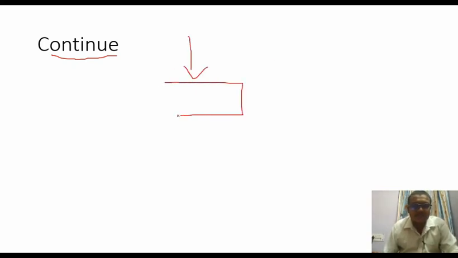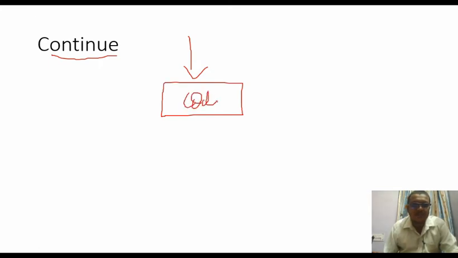The next one is the continue statement. Whenever this statement comes into the picture, it is going to skip the remaining part of the loop and go back to the checking condition. If you are not understanding, let me show this in a figure here. This is a conditional code.